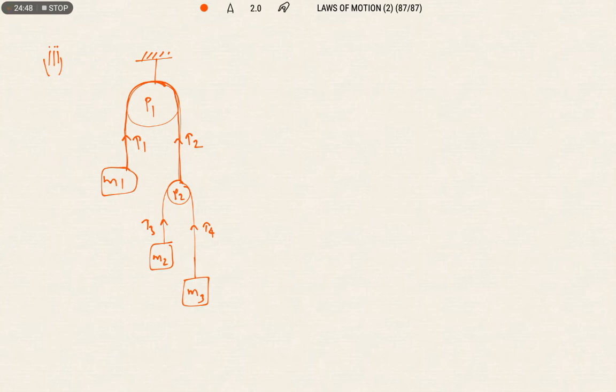So P1, this is connected, the string is common. Where is the string common? M1 and the pulley are connected to the common string. That's why tension 1 is equal to tension 2.